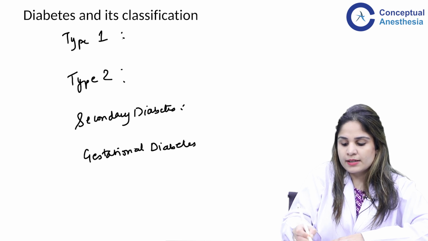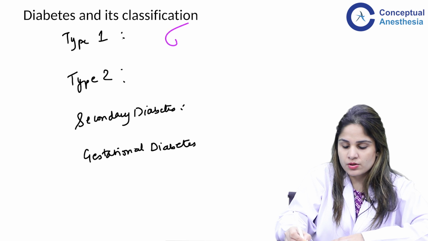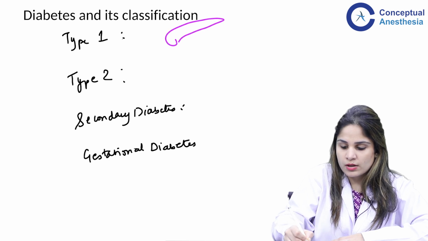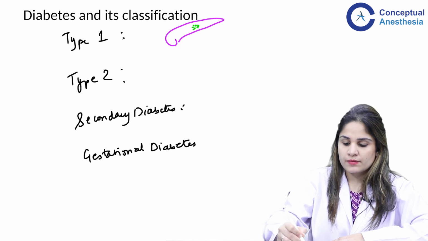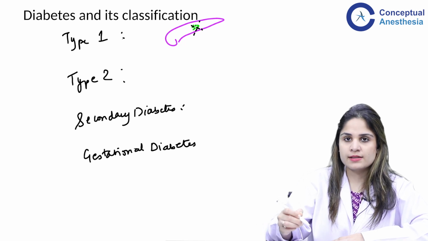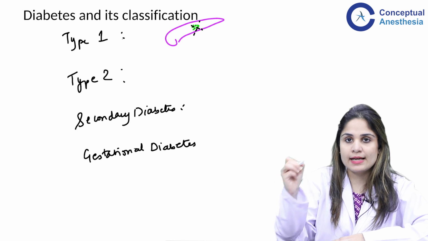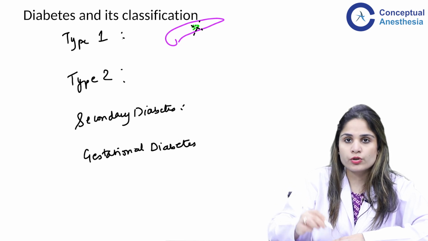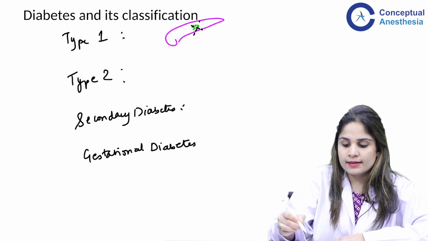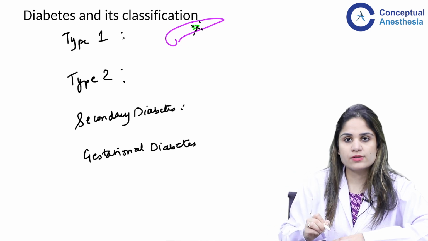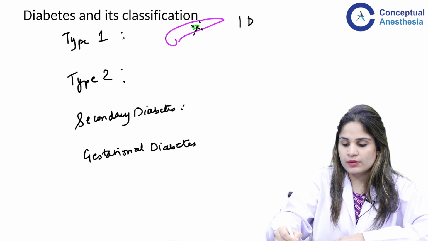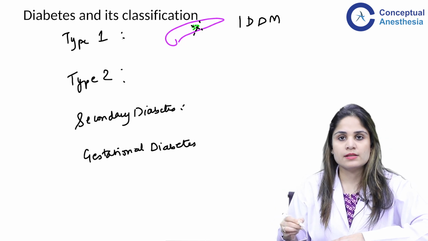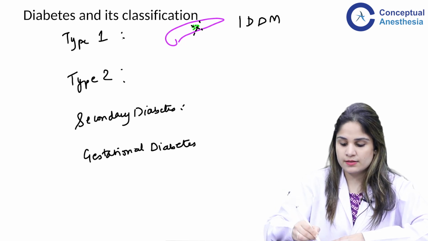So, type 1 diabetes, what happens in that? This is your pancreas, this is your islet of Langerhans containing beta cells which produce insulin. So, there will be destruction of these beta cells as a result of antibodies. So, this is autoimmune diabetes, and in this there is reduced production of insulin as the beta cell is destroyed. So, in this we have to give insulin externally to the patient. This is insulin dependent diabetes mellitus.